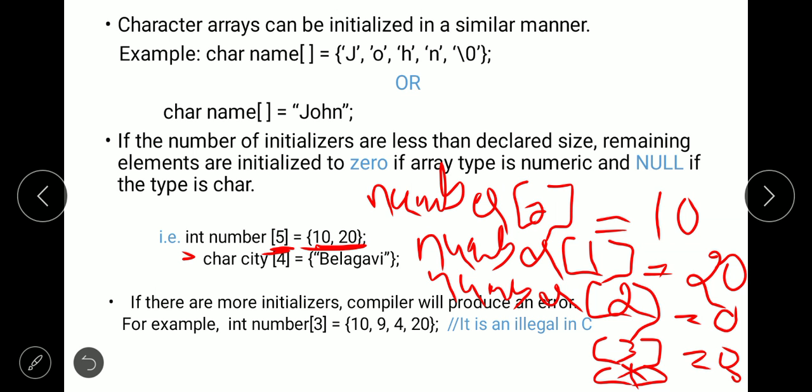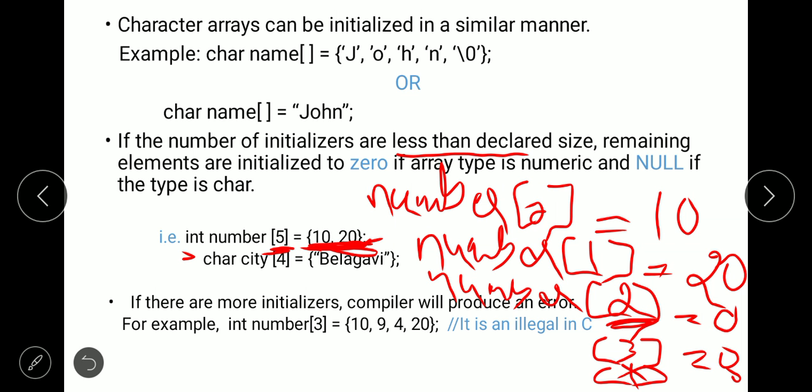So if the number of initializers is less than the declared size, the remaining elements are initialized to 0. These two will be the initialization values for the first 2 elements. We cannot have number of 2 equal to 10. No. This means that the first 2 elements are initialized with 10 and 20 respectively. Then the remaining elements will be initialized to 0 because there are no values provided for those 3 elements, correct?